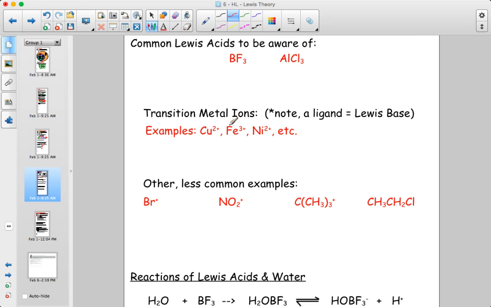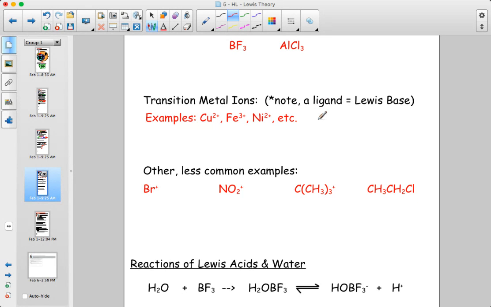Some other common examples to be aware of are transition metals. If you think back to transition metals forming complex ions with ligands, it's essentially Lewis acid-base chemistry. These things are very highly positive, they are electron deficient, and therefore they accept electron pairs from ligands, which then form coordinate covalent bonds. So the ligands are the Lewis bases. And I'll show you an example down below, but transition metal ions actually can lower the pH of solutions, and they do act effectively as somewhat acidic species.